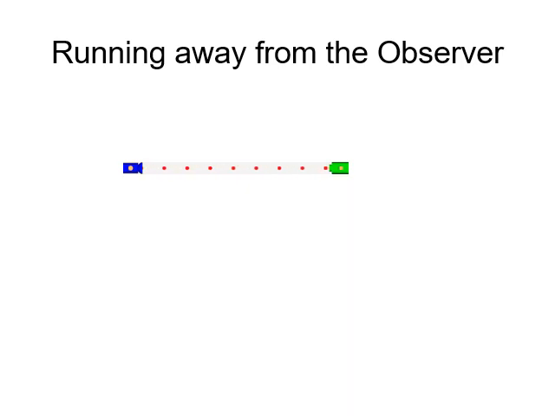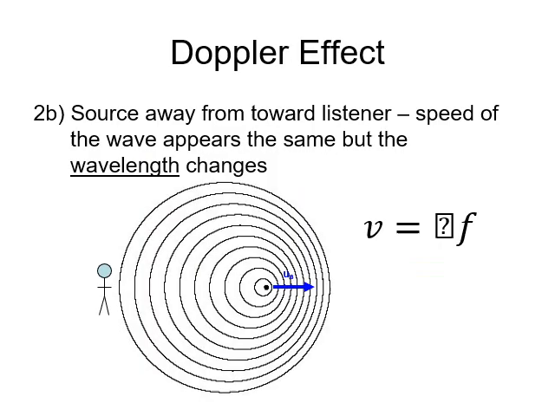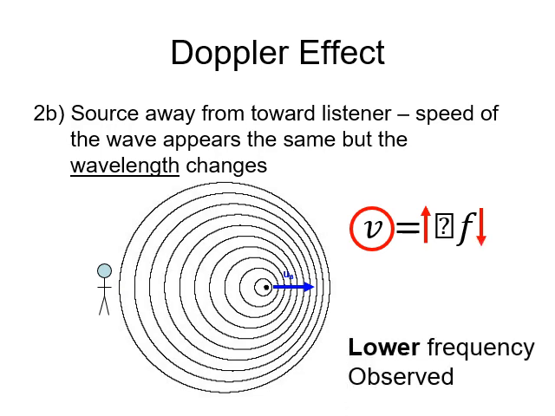Similarly, if we wanted the person in this paintball war to suffer longer, we could run away from the person while firing, and even though we fire at the same rate, the space between each paintball will increase, and the rate at which they receive the paintballs will go down. So similar to last time, in this example we have the source running away from the observer, and so the waves that are coming towards the person are spread out. So the wavelength goes up, but because it's the same medium, the speed stays the same. This means that the frequency observed goes down.